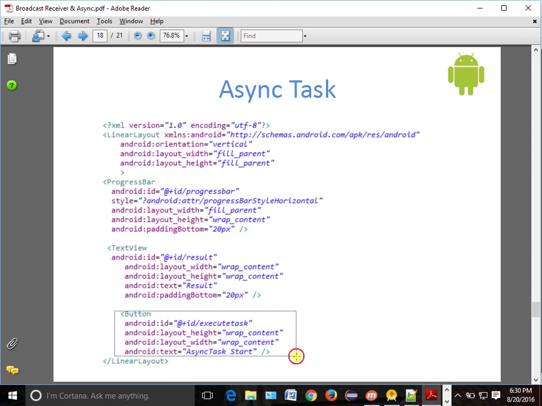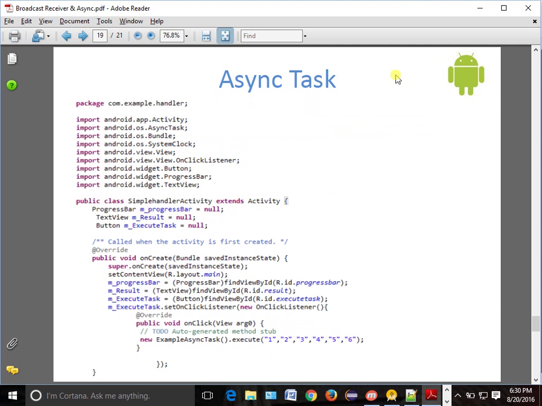On click of this button, I want to start the progress bar, or the async task which we are going to do. Now if I want to start an async task, I'll set an onClickListener, blah blah blah. And as soon as I do onClickListener, I want to start the async task. What is the method to start an async task? execute is the method. So I'll call dot execute. And whenever I call dot execute, I have to pass the data which you want to work with.